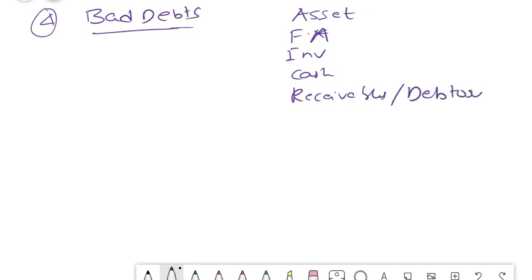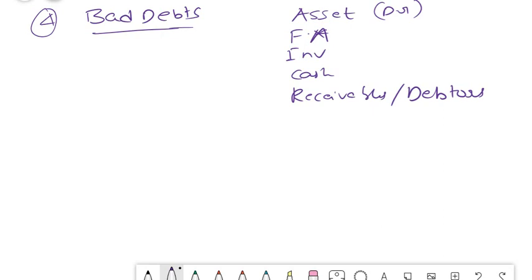Debtors means one who owes. So this has a debit balance. Okay, that means receivable is an asset for you. You have to receive that money. Money is going to come into you, so it has a debit balance. So at the year end, generally they evaluate how much of this is actually going to come, because out of 10 cases, 1 case may have become insolvent or bankrupt. That means one person is not in a position to give because his company has closed down, or he has expired and he is no longer available to settle our money.